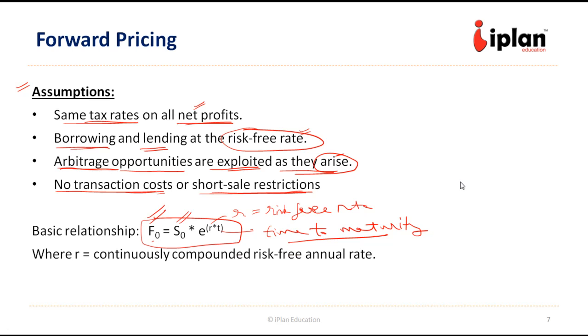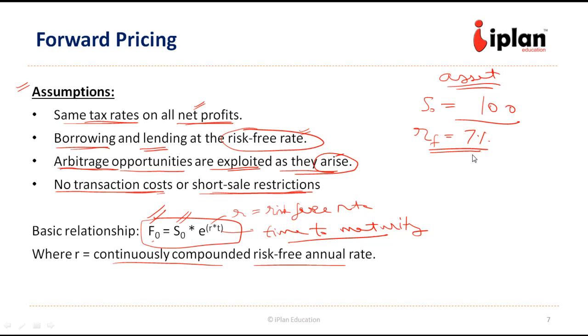So R is the continuously compounded risk-free rate, annual rate. Let us see how this relationship holds good. For example, the spot price of an asset is currently 100. The continuously compounded risk-free rate is say 7%, and the time to expiry is say 1 year. One year from now the contract will be expiring. So what should be the price of the forward contract?